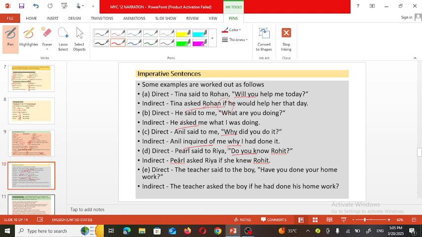For example, "Will you help me today?" means "you will help me today," and then past tense. Tina said this dialogue to Rohan, so "you" here is Rohan, meaning he would help her. Tina means her, so he would help her, and instead of today, that day. Now the next example: he said to me, "What are you doing?" So he asked me what. This we have used as a conjunction. Now the remaining part, "are you doing," means "you are doing," and you means I, so I was doing.